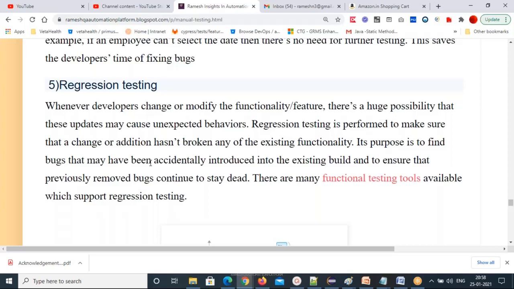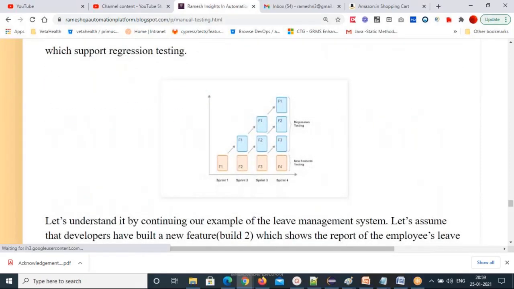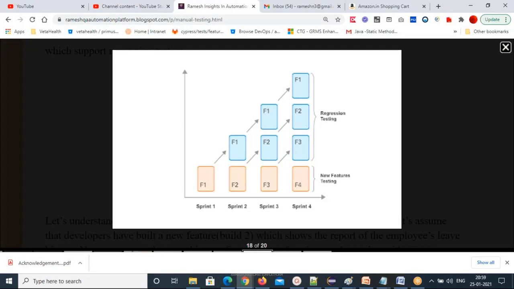So the main overall context here is: if there is any spillover because of changes in the code, is the existing functionality still working properly or not? That's what you check in regression testing. I don't want to repeat again. In the current traditional Agile methodology, in every sprint a new feature keeps getting added. New features keep getting added, so you need to test. See, that's new feature F1.